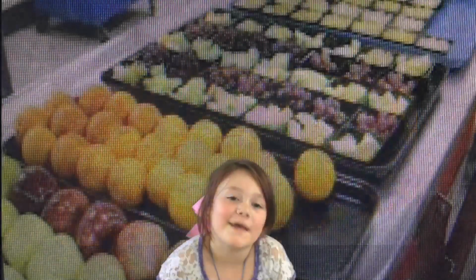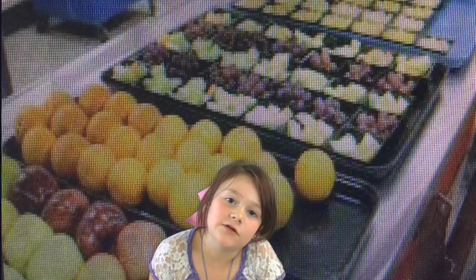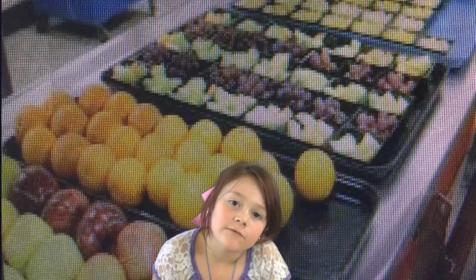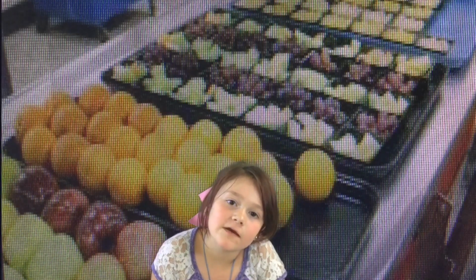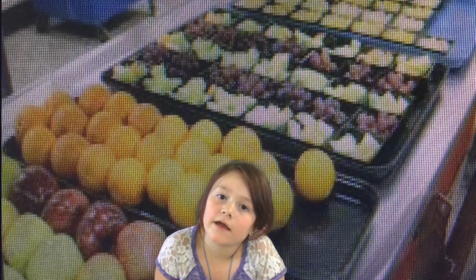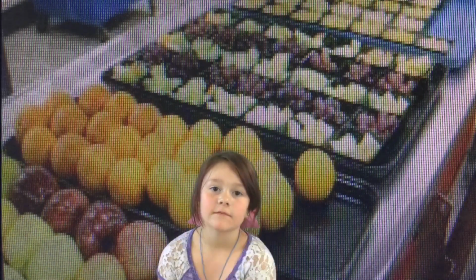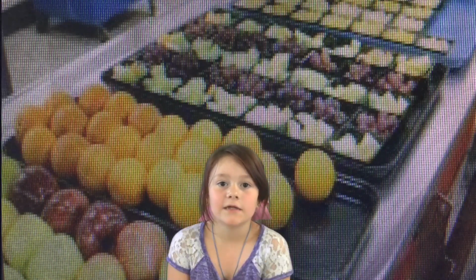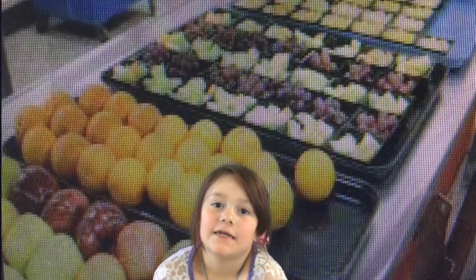Good morning. For lunch you can choose between chicken nuggets with mashed potato, gravy, a roll, and an orange, or a turkey, ham, and cheddar chef salad.